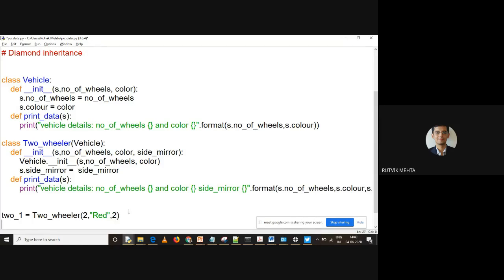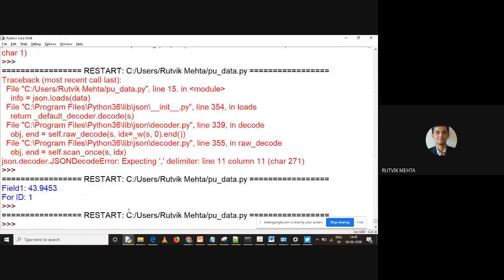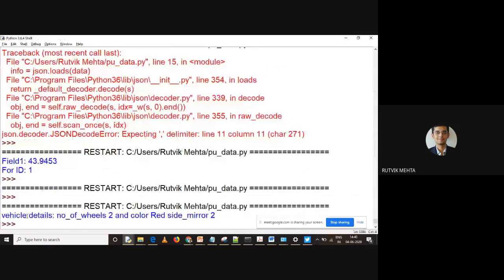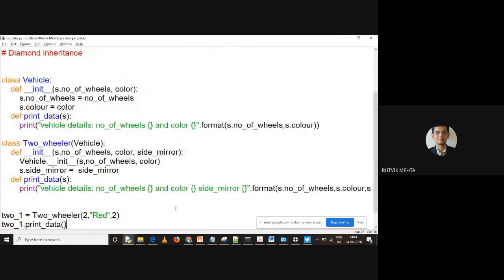And after this, let me just call the print method on this. So 2_1 dot, what is the print method? print_data is the print method we have, right? So let us just run this code. And if you can see, it is printing the details, right? What it is printing? Vehicle details, number of wheels 2, and color is red, and side mirrors are again 2, right? So it's a very simple example of how you can implement inheritance.